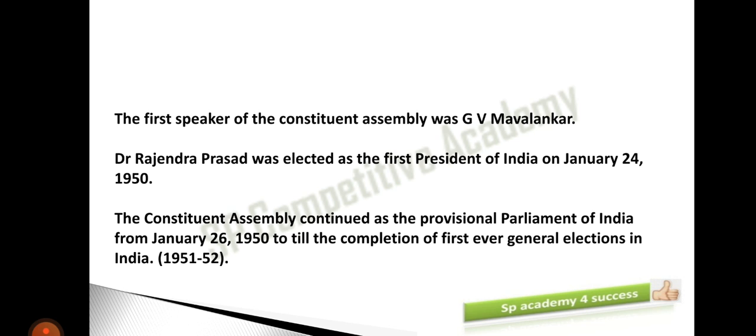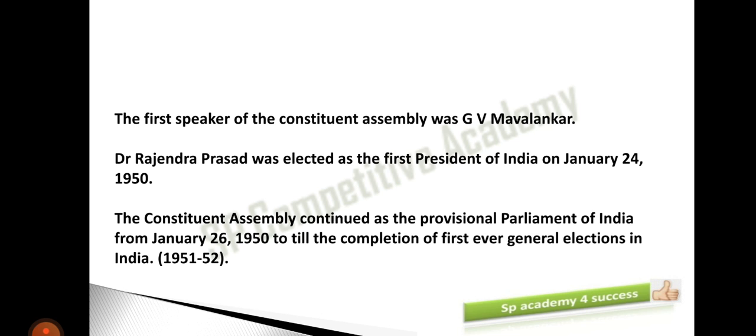The Constituent Assembly, on the last day of its session, declared the Speaker and the President of the country. So what was the last date for the Constituent Assembly? We have discussed this in the last class. The last day for the Constituent Assembly was 24th January 1950. On that day, the Speaker and the President of the country were elected.